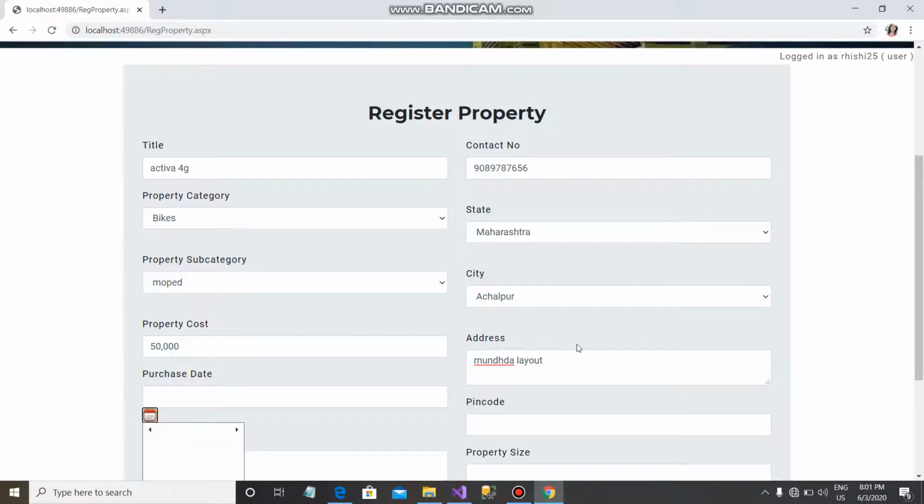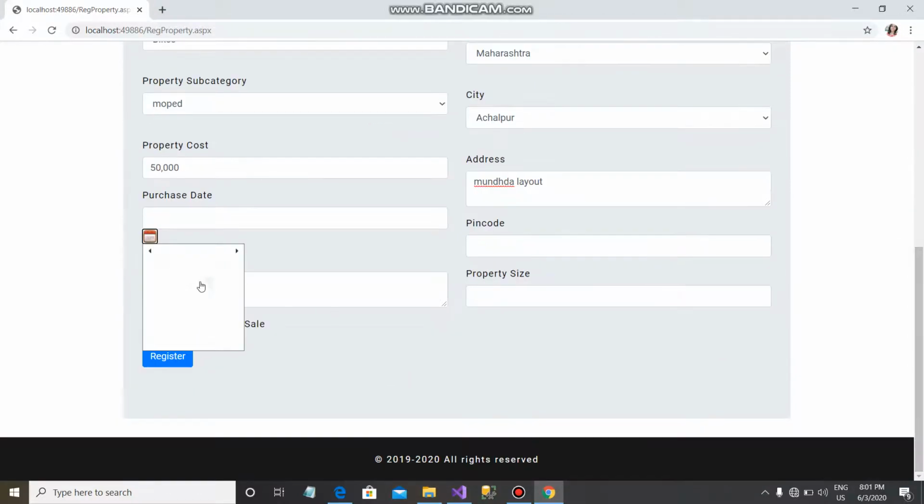Purchase date as January 29, 2018, in good condition.